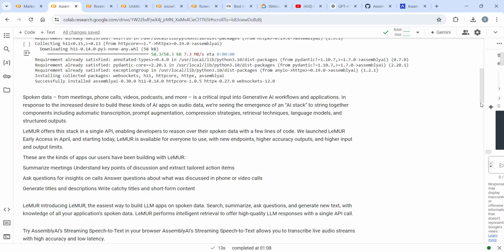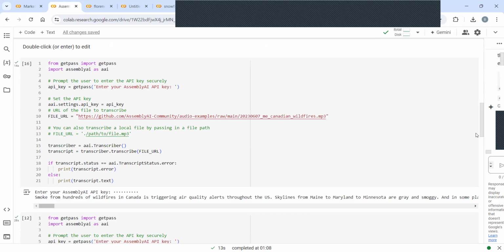So let's run this quickly for you guys. I have the key with me. I'll show you the context of this MP3 file. Let me run.